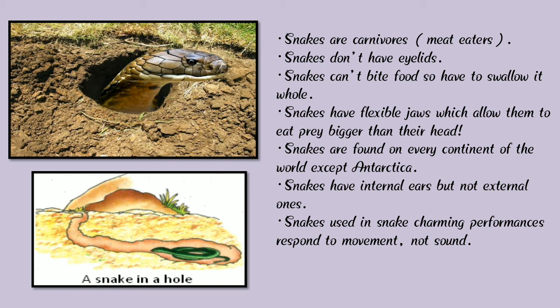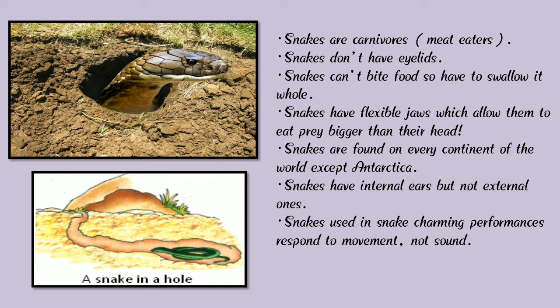They are called carnivorous because they eat other animals' prey or flesh. Snakes don't have eyelids or legs. Snakes can't bite food, so they have to swallow it whole. And snakes have flexible jaws which allow them to eat prey bigger than their head.